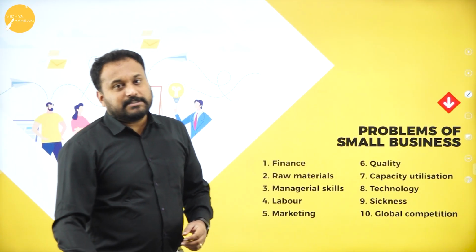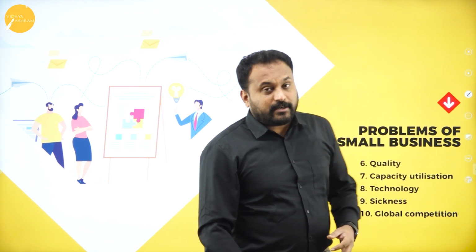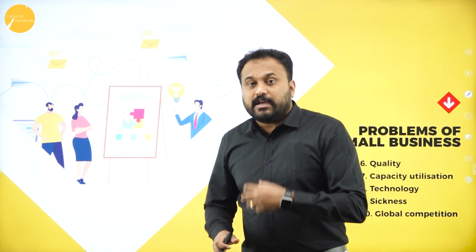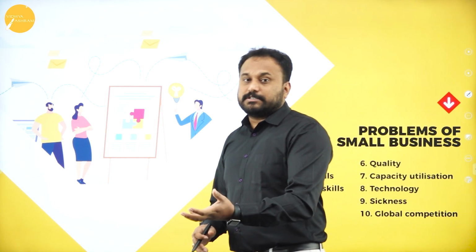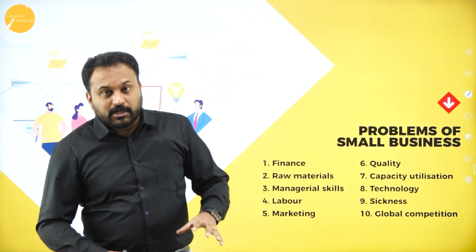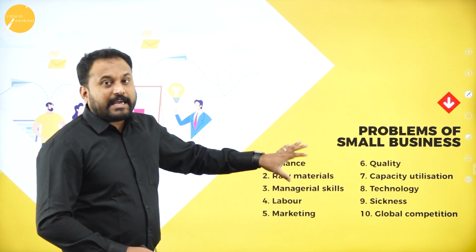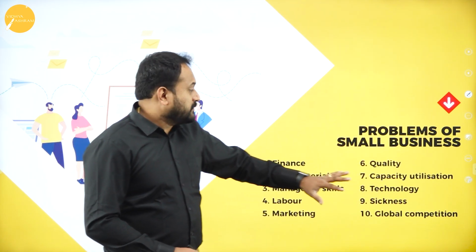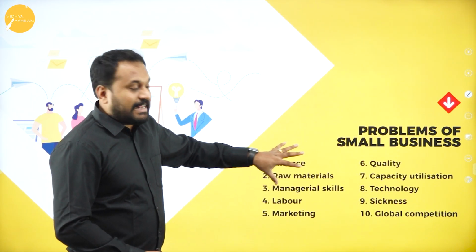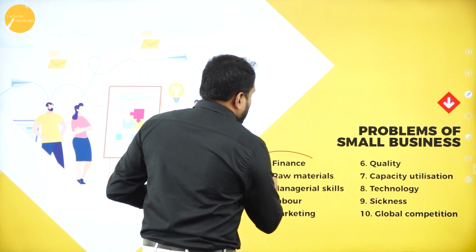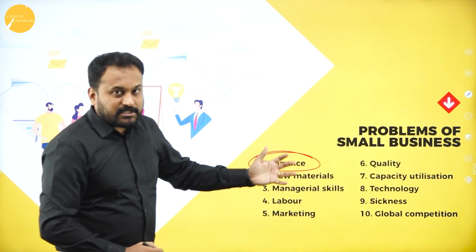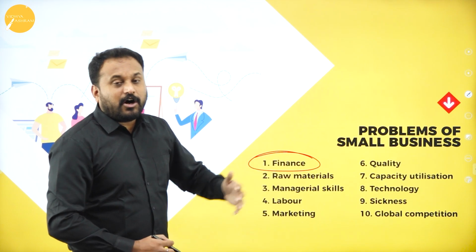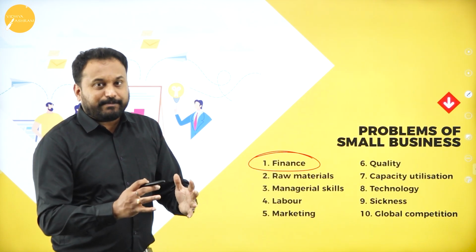Problems of small business. Now we got to know what it will take us if we can develop the small business, but we should also know and work out the problems. Now we have micro problems as well as macro problems. The first one here, finance. Finance is always a problem, whether it is for the small business or the large business or industries or any company firms.